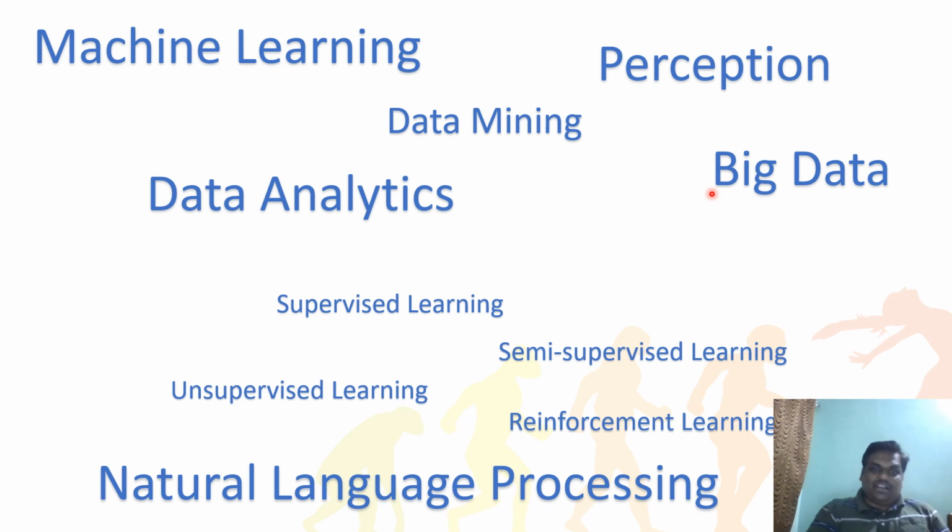When we come to machine learning, we have four types of learning patterns nowadays. I mean, there are not four actually; there are five. There is also deep learning, but actually deep learning does not come under machine learning. We'll talk about deep learning also. So here, these four topics: supervised learning, semi-supervised learning, unsupervised learning, and reinforcement learning. I'm going to talk about all these in the next slide. So just understand that we have four types of learning in machine learning. How do we teach a machine to learn?